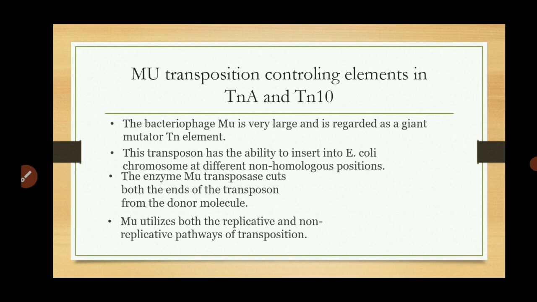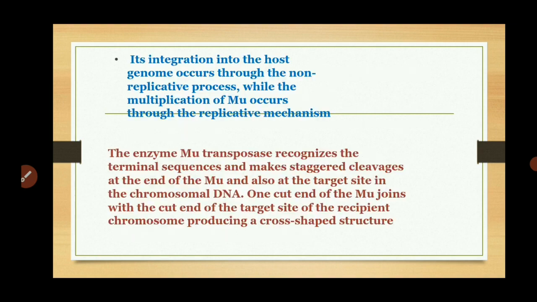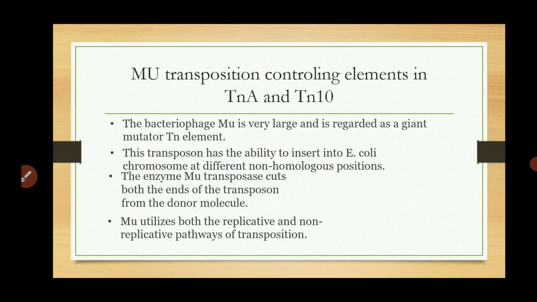These transposons have the ability to insert into the E. coli chromosome at different non-homologous positions. The enzyme Mu transposase cuts both the ends of the transposon from the donor molecule and the recipient, that is the target molecule. Mu utilizes both the replicative and non-replicative pathways of transposition. So here replicative and non-replicative pathways are used in Mu transposition. We have already discussed what the replicative and non-replicative pathways are.